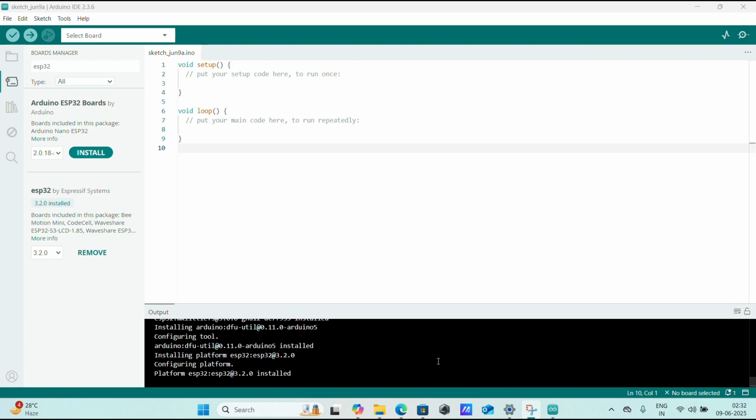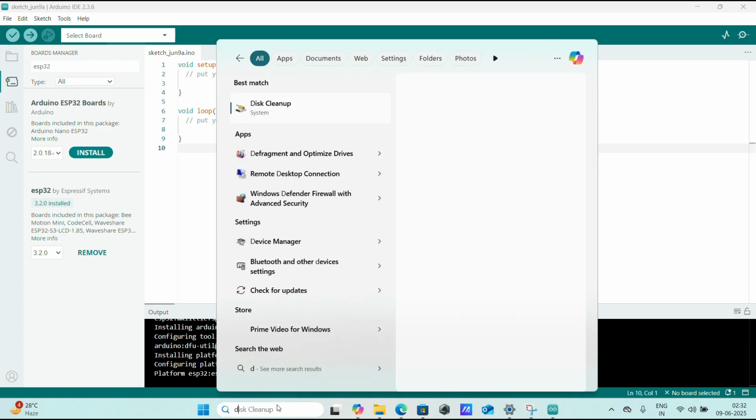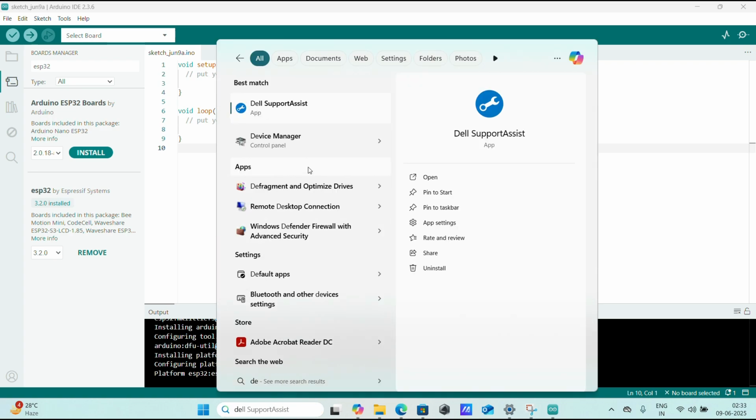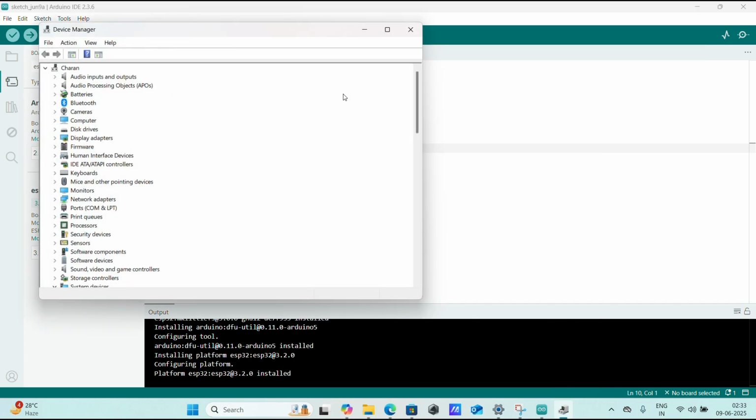After installation, plug in your ESP32 board. And type Device Manager in the search menu. Click it. And go to Ports, COM and LPT, click here and it works properly. Here we have the ESP32 on the COM5 port.